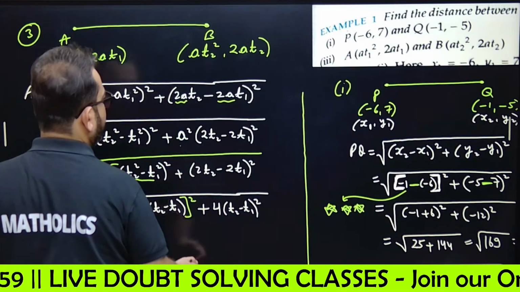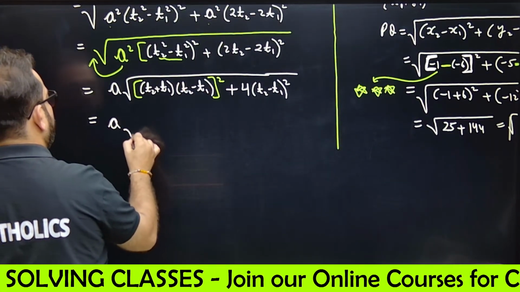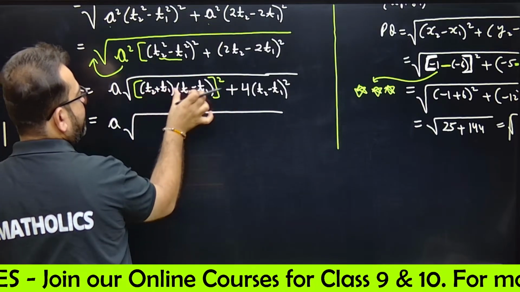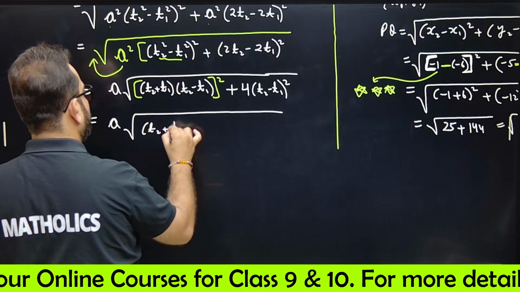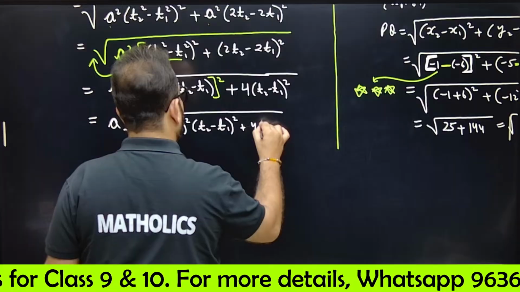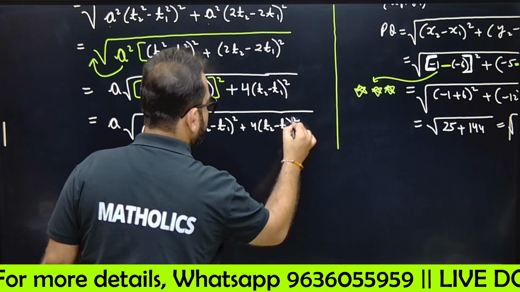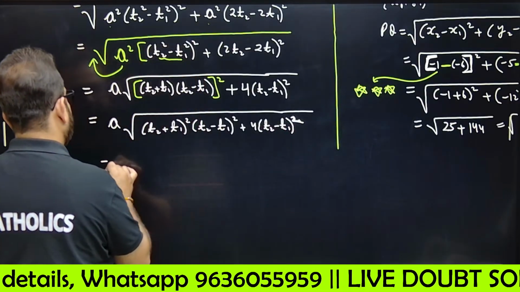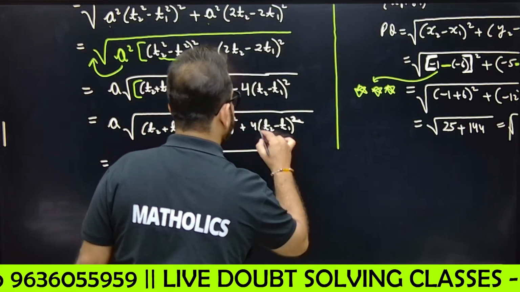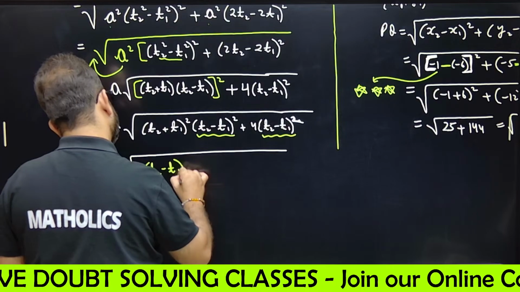Question is difficult, complicated, but we have to do. Okay. So it will be A under root of this into this whole square. Means this square and this square both. So T2 plus T1 whole square into T2 minus T1 whole square plus 4 into T2 minus T1 whole square. This is A under root of. If you take out this complete term, it will be T2 minus T1 whole square.